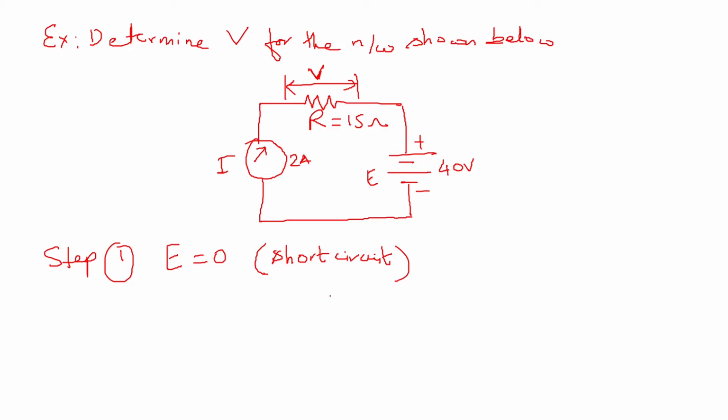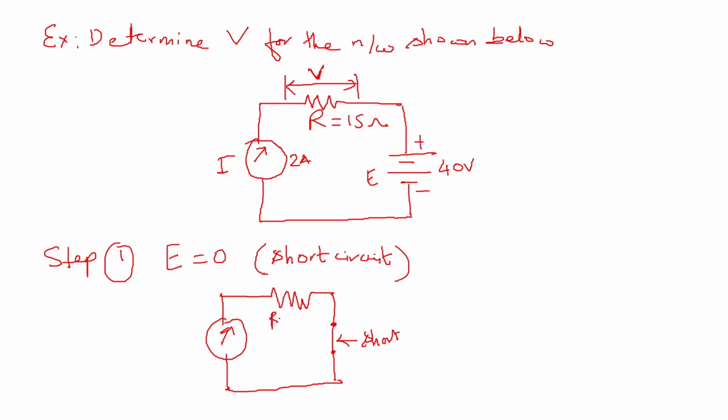If you make the voltage source 0, then the network will become like this. You can have a current source here, and then here you are having the resistance, and the voltage source is 0, so it is a short circuit, so we'll just short it. So here you can see this was your voltage source, and now you are going to short it.